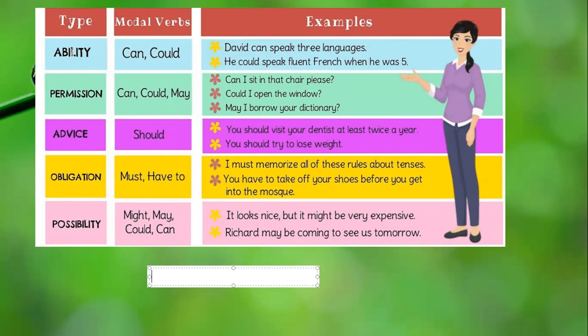Take a look at, for example, for ability, we may use can, we may use could. For permission, we may have can, could, and may. For advice or recommendation, we use should. For obligation, we may use must or have to. And for possibility, might, may, could, and can. These are the modals in the normal rule. The modals are always structured like this: the subject, the modal, and the verb.